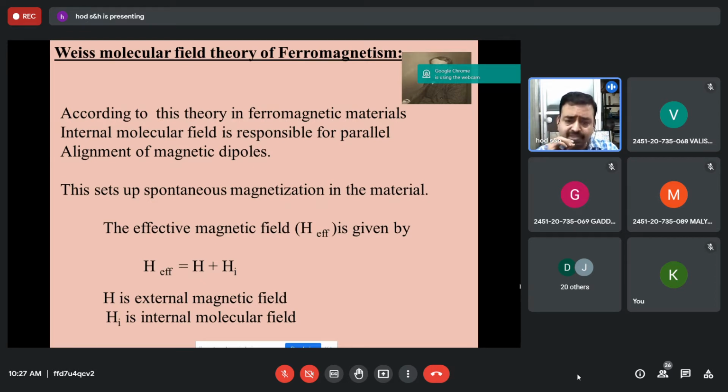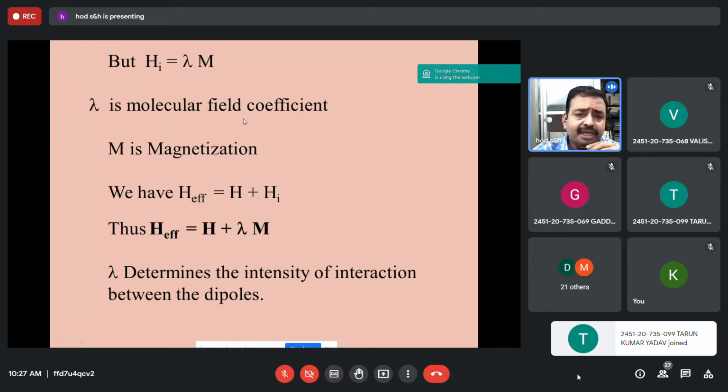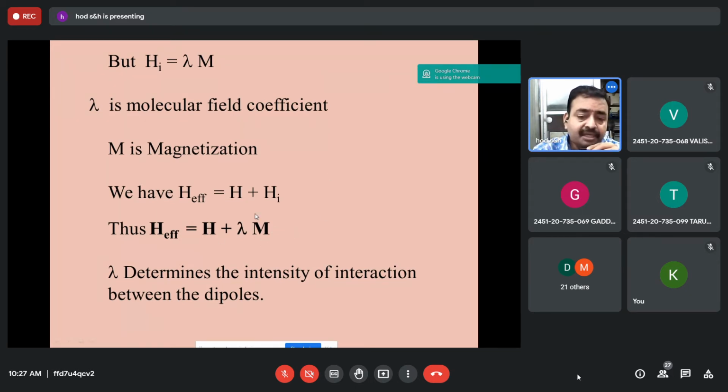So in the presence of the field, the effective field is the sum of the external field and the internal molecular field, that is H plus Hm. And Hm is lambda times M, where lambda is the molecular field coefficient and M is the magnetization. So the effective magnetic field is represented by H plus lambda M. First you should write this expression. This is the first feature of this molecular field theory.